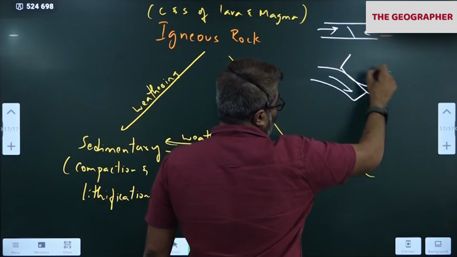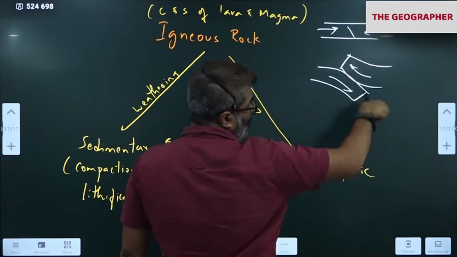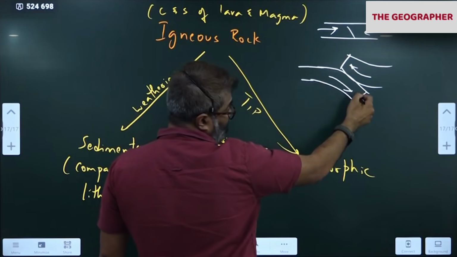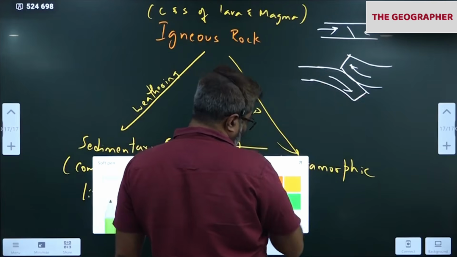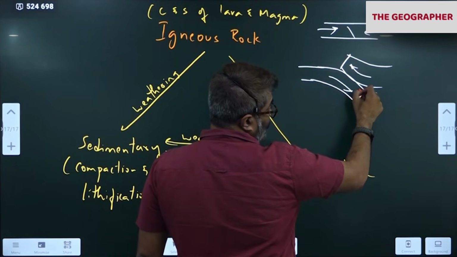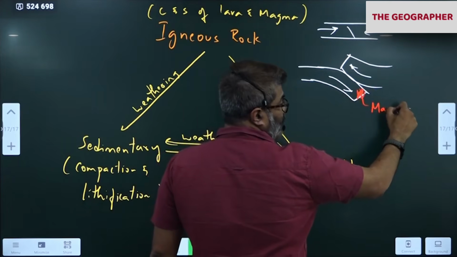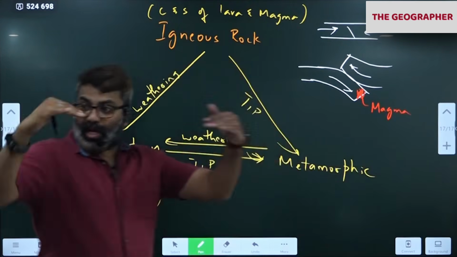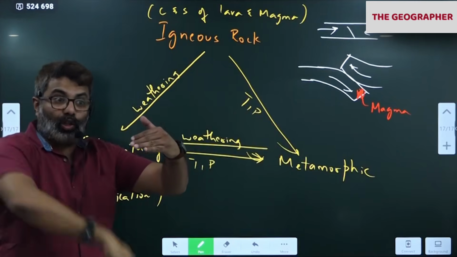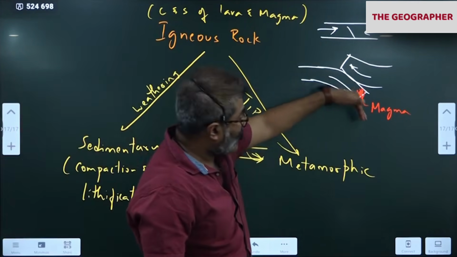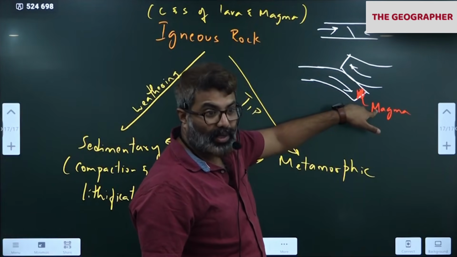One plate goes up, the other plate goes down. This plate contains all rocks: igneous rocks, sedimentary rocks, metamorphic. When it is going down, what happens? Asthenosphere. This will melt, correct? Magma is formed. So when the plate subducts, it takes the rocks also. Which rock? This rock, down into the asthenosphere. All of them will melt and become magma.